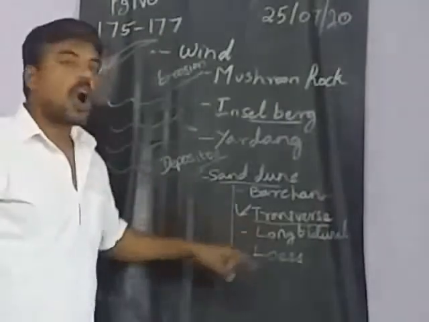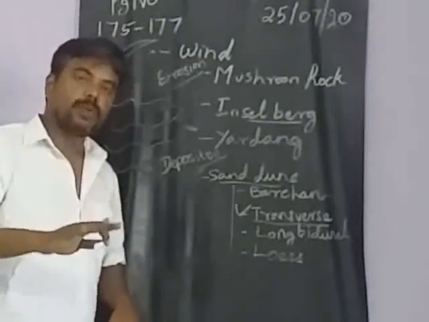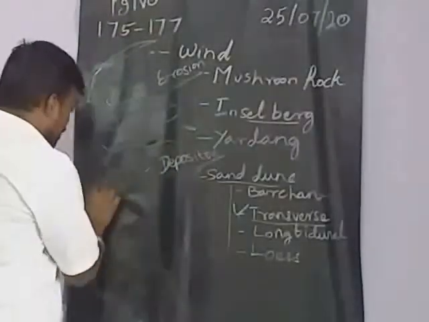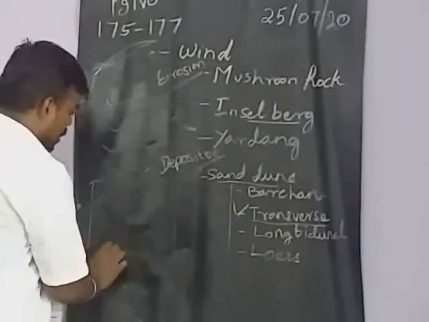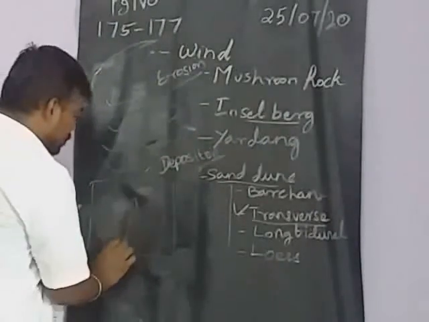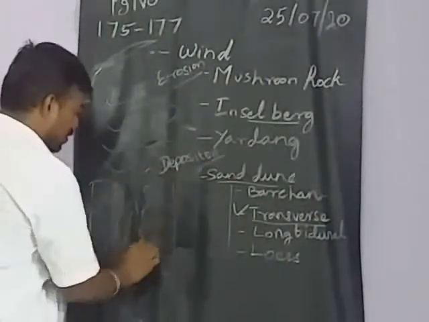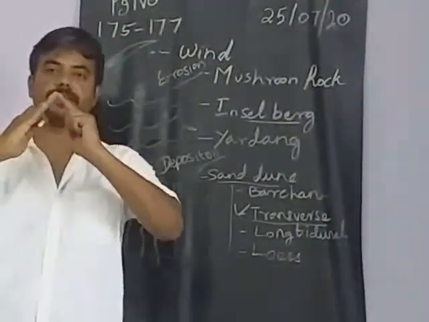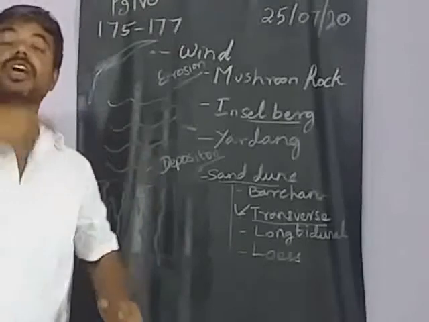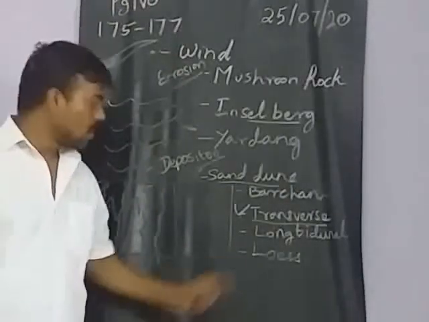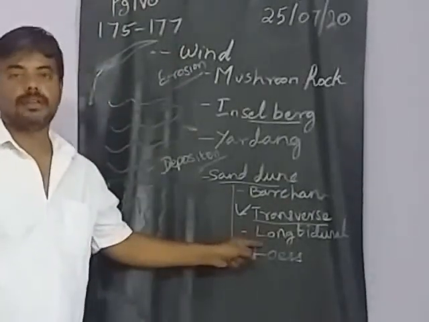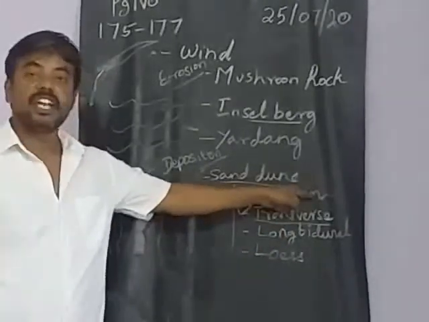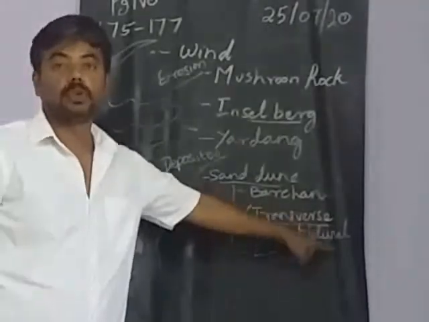Okay. Next one, longitudinal. The same, because of the wind only. It will be deposited in a ridge shape. Ridge shape means what? For example, it's a desert. In this way the wind was blowing. Like this are all the ridges. Ridges means like this. Like this, sand will be deposited for a long distance. That all will be called a longitudinal dune. Transverse dune, Barchan dune, longitudinal dune.